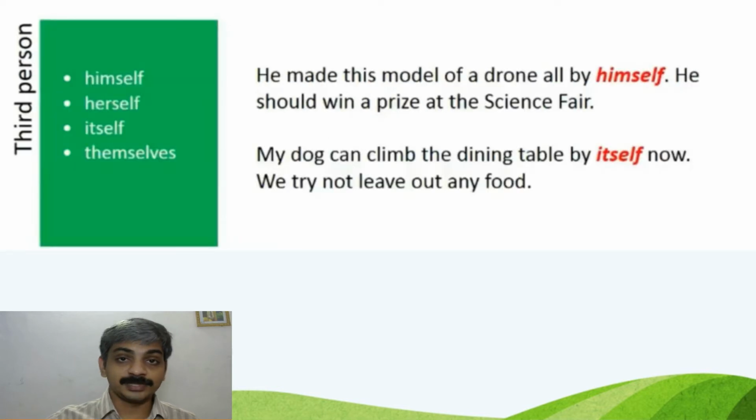Now we see third person: himself, herself, itself, themselves. He made this model of a drone all by himself. He should win a prize at the science fair. Good job. My dog can climb the dining table by itself now. We try not to leave out any food.